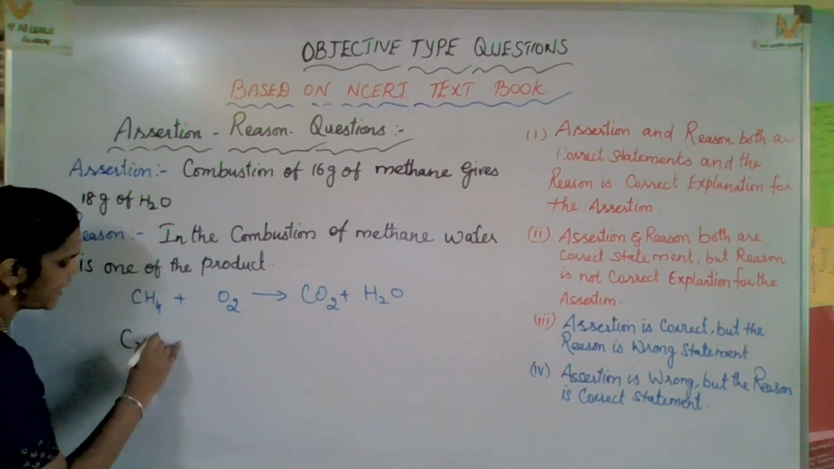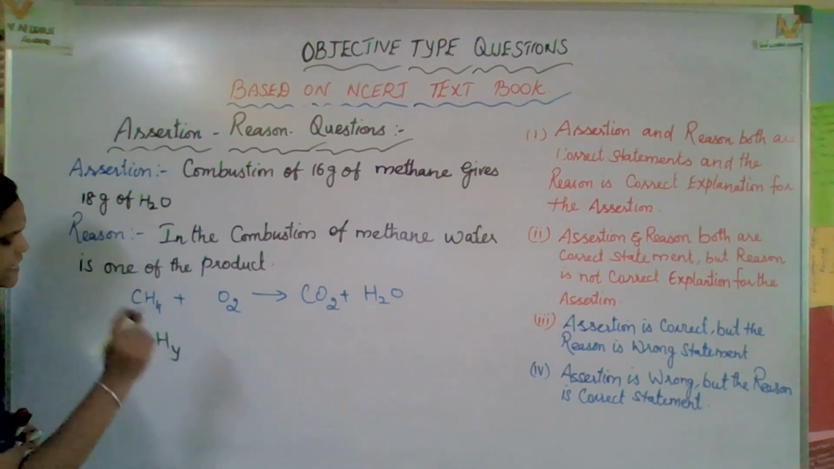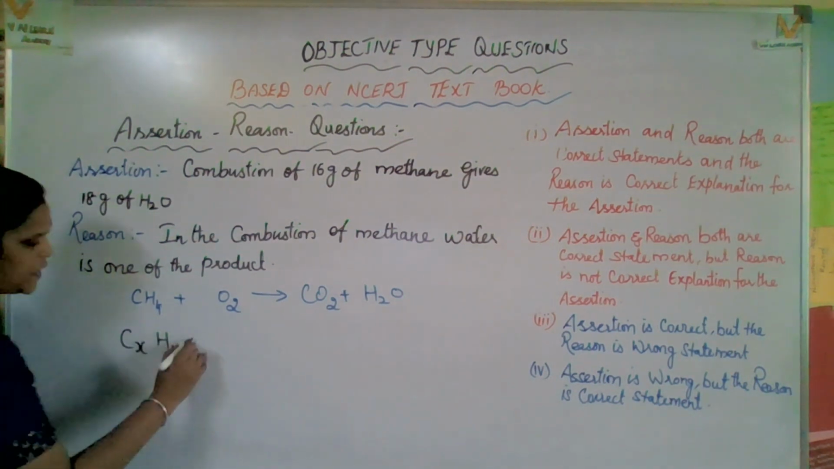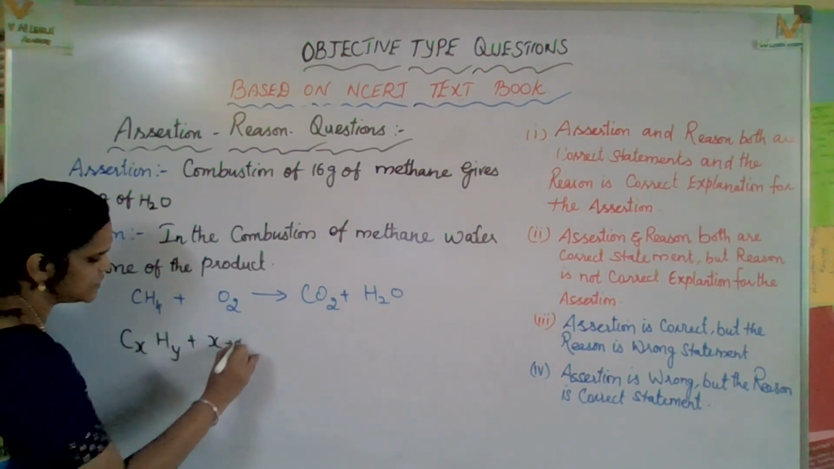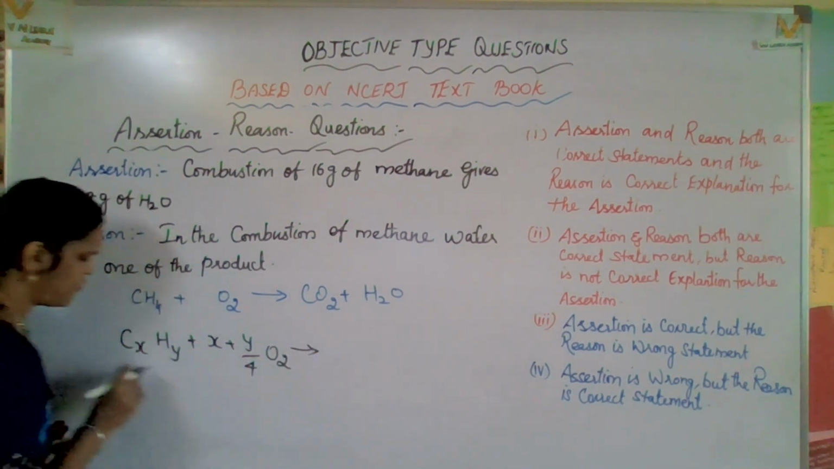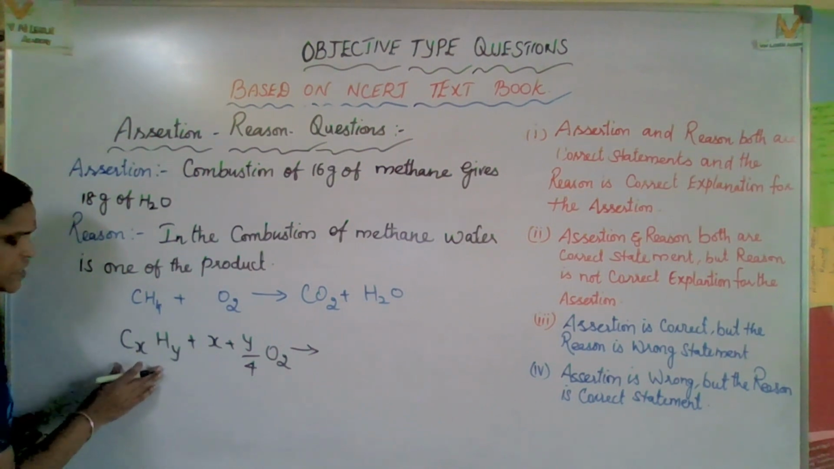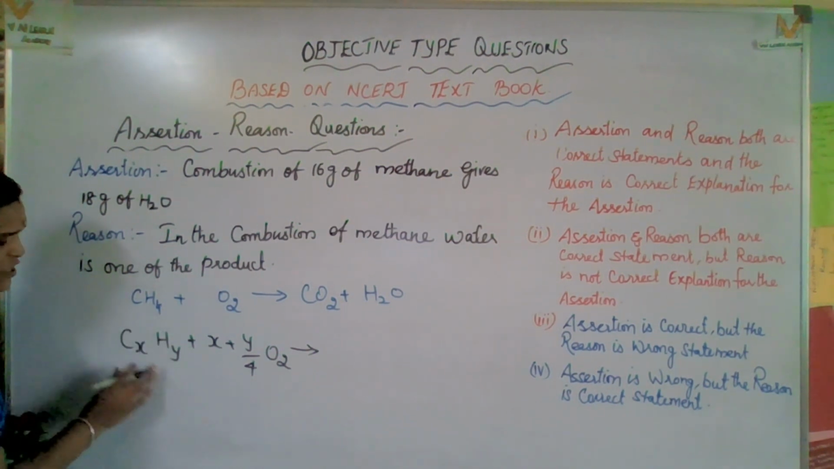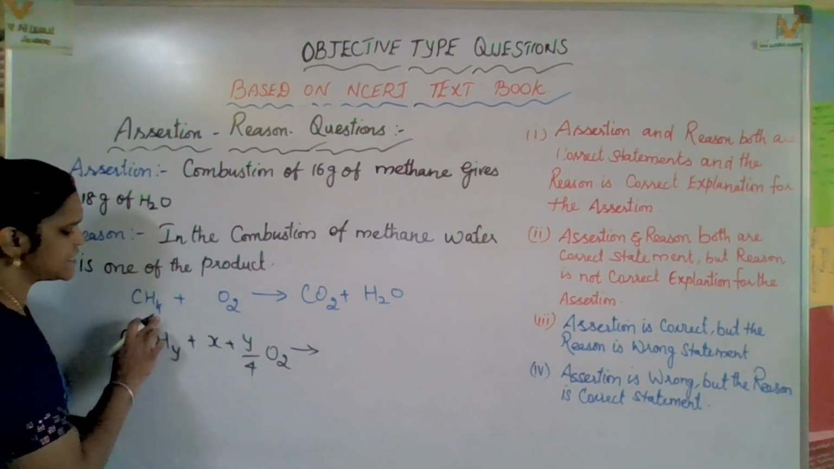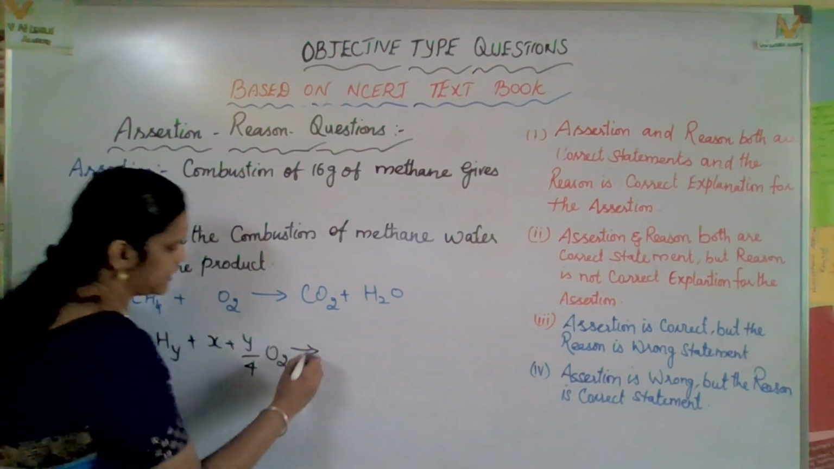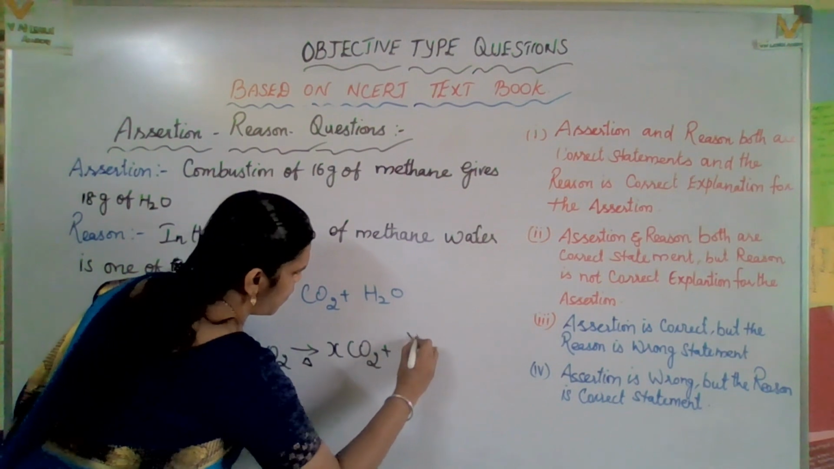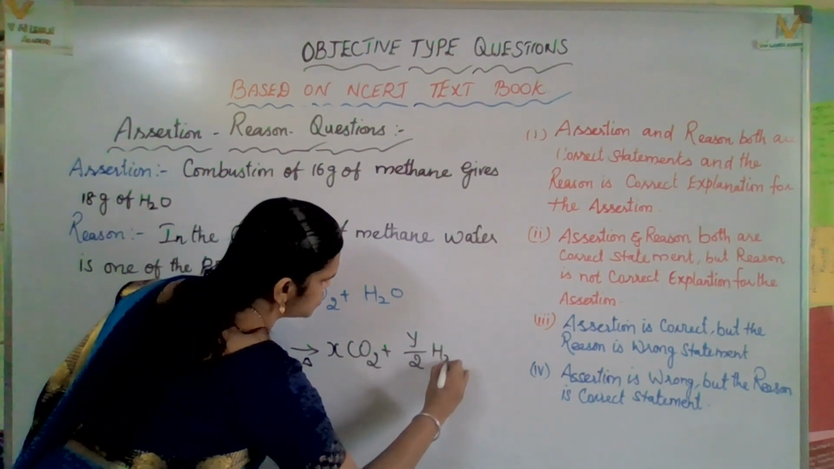CxHy, that is a hydrocarbon of general formula. CxHy plus (x plus y by 4) of O2, the same carbon and hydrogen. That is the general formula. Here, for CH4, we have CxHy and x plus y by 4. How many hydrogens are there? That by 4 gives x of CO2 plus y by 2 of H2O.